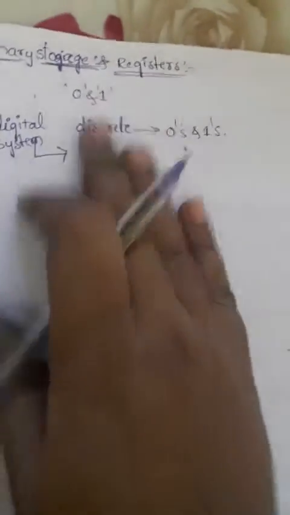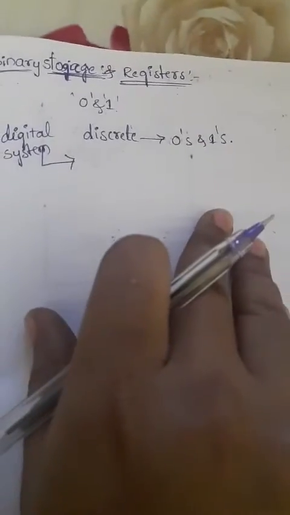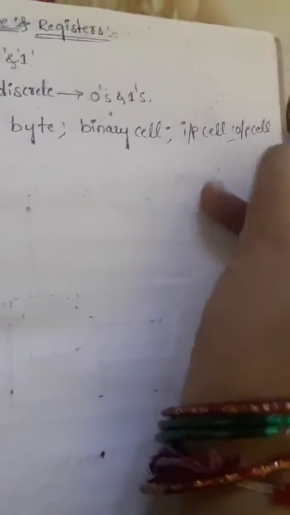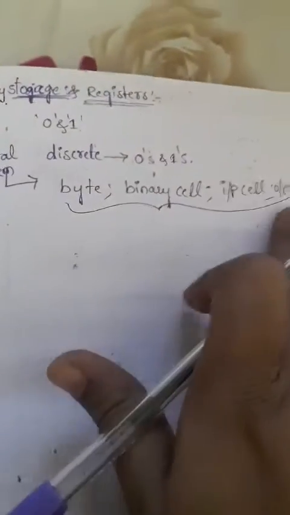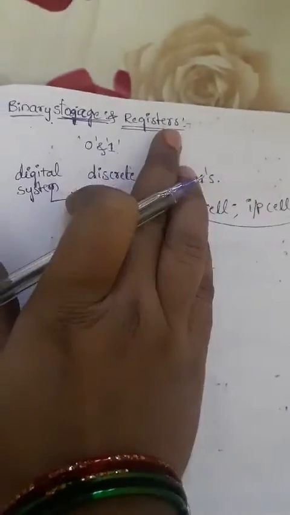Also, in binary storage and registers we need to discuss some basic definitions. Those are what is a byte and what is a binary cell. We also need to discuss two more, the input cell and the output cell. These definitions are all related to binary storage and registers. First we need to discuss what is a byte.